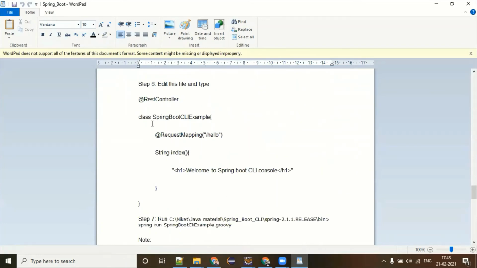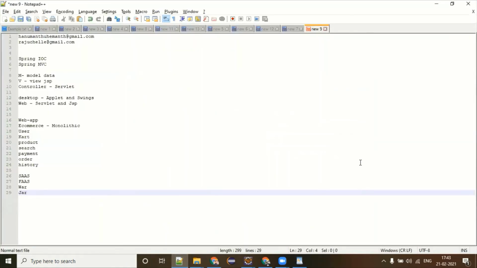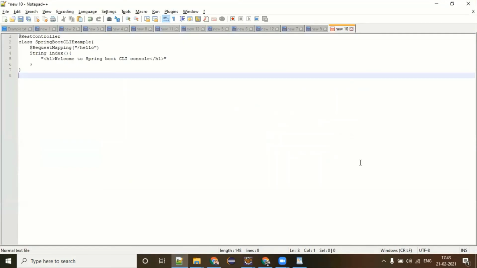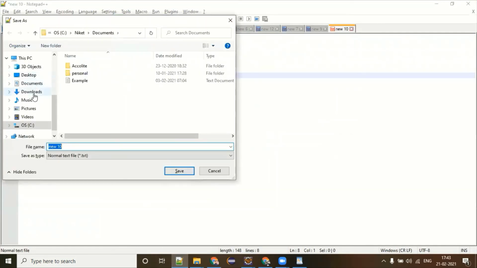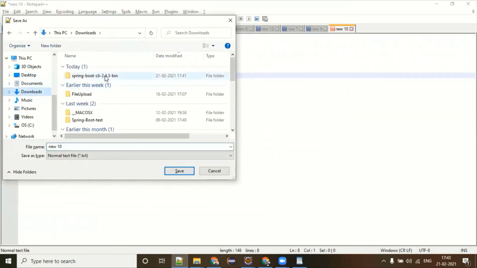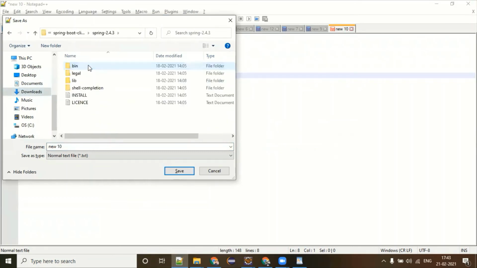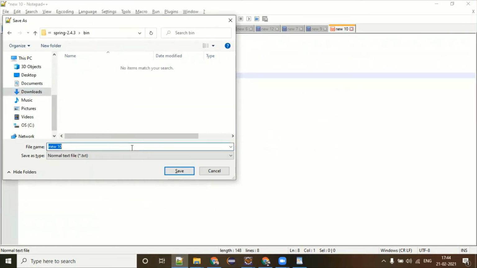The next step is to create a Groovy file and add this piece of code. So I'm going to copy this and open a notepad file. Control S. I will be saving this inside the bin folder. I can give this file the name hello.groovy.